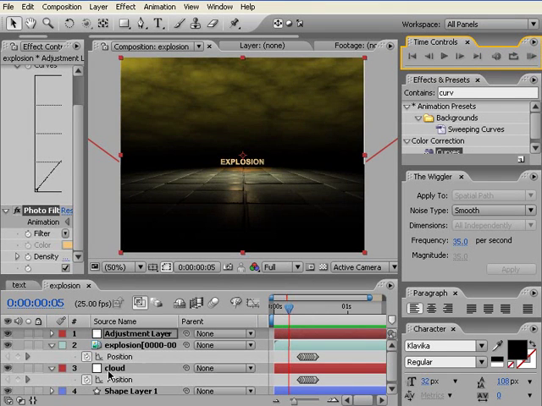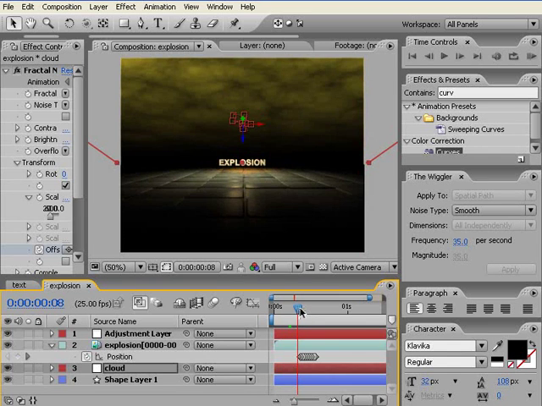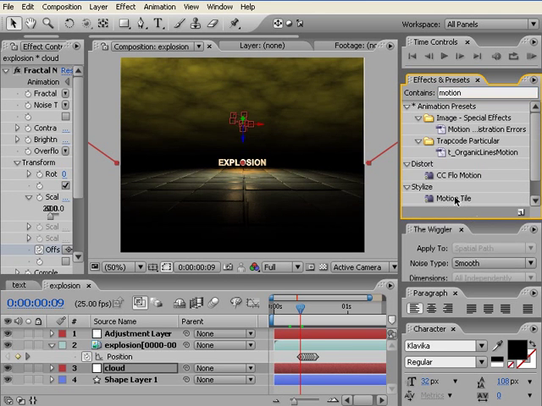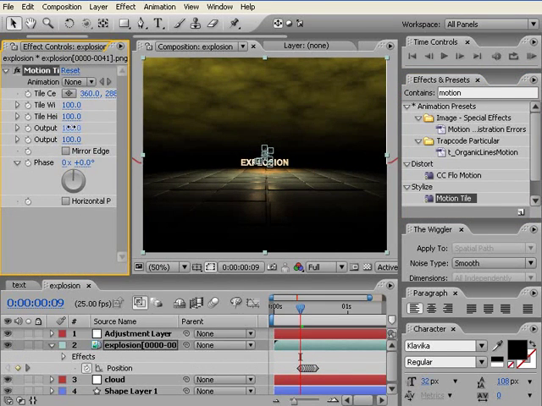We have a bit of space here. You can apply motion tile to it. And then you can increase the output.